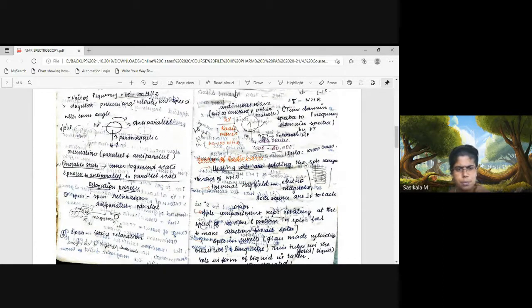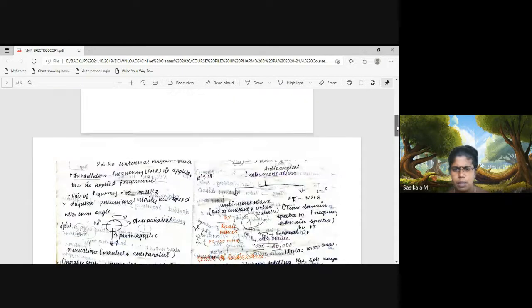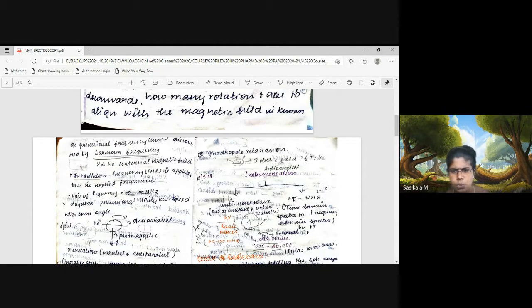of the spectrum. Okay, then what are the relaxation processes we discussed in the principle? Spin relaxation, spin lattice and quadrupole relaxation. Now let's move on to the instrumentation part. In this, two kinds of instrumentation we can use. One is continuous wave NMR, another one is FT NMR, Fourier transform NMR. Continuous wave NMR and Fourier transform NMR. Fourier transform NMR is widely used.